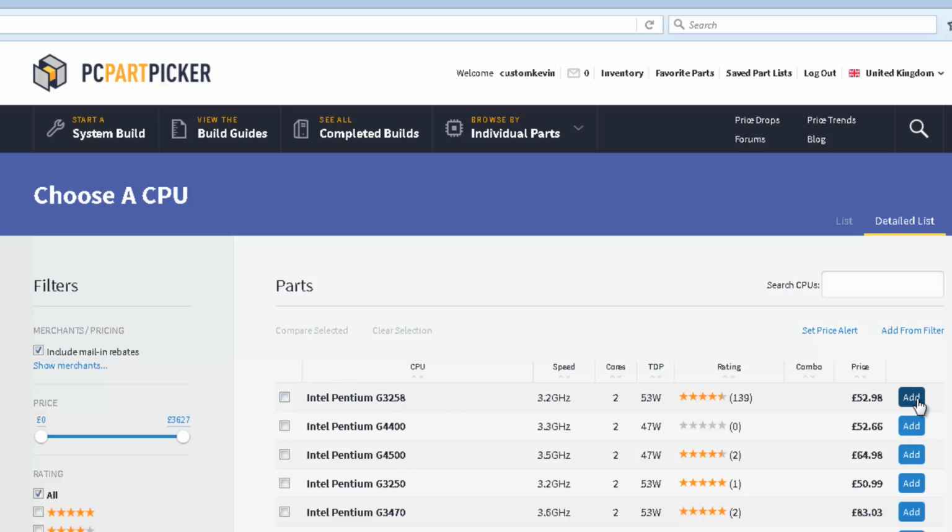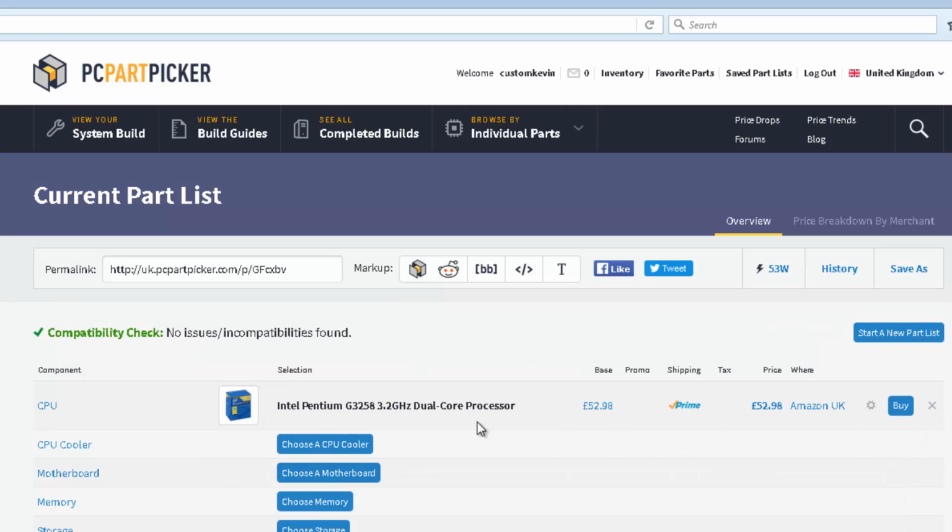Okay, so we just click on add. So this is going to be added to our list. Okay, now the next part, we don't need a CPU cooler, because the Pentium G3258 comes with a stock cooler, and you don't need another. Even if you're overclocking it, the stock fan will probably still be perfect for it. But if you want, you can go and get an extra cooler for it, a better cooling system. But really, there's no need.